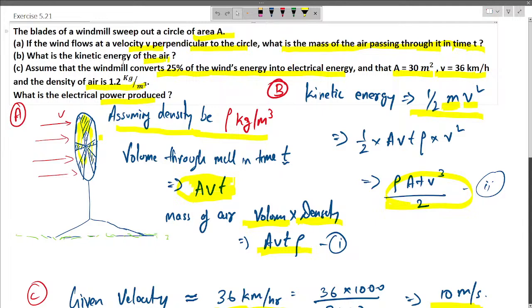Now the second question is the kinetic energy of the air. Since the velocity is given, and also we know the mass, half times mass times velocity square would be equal to the kinetic energy.